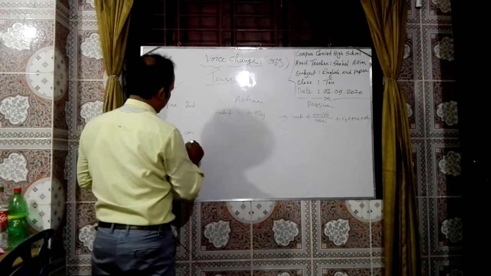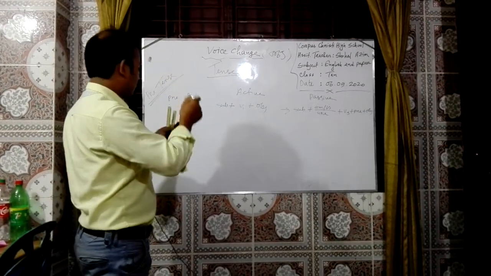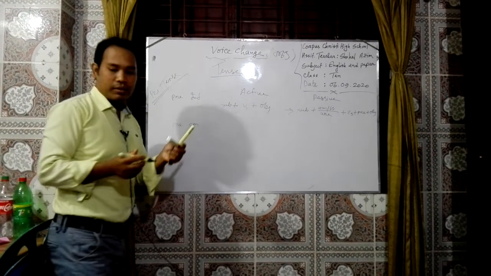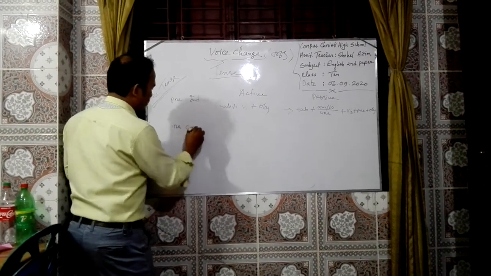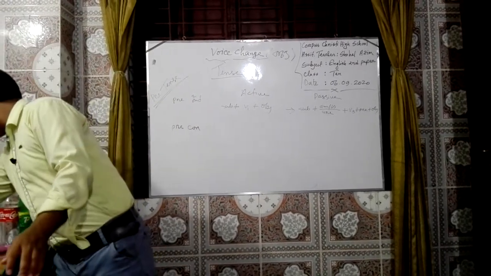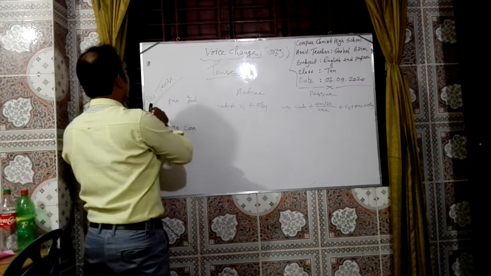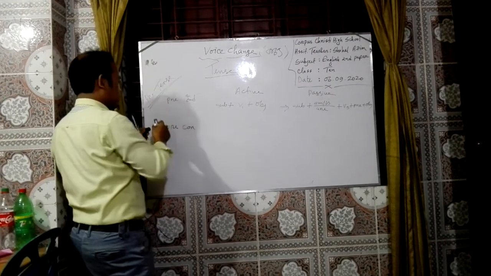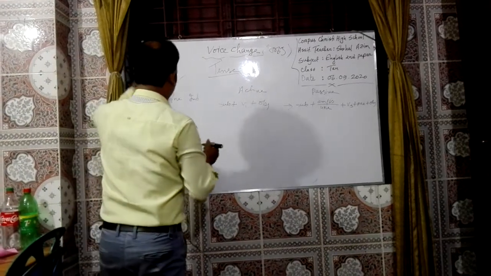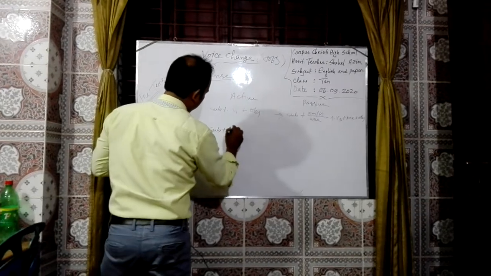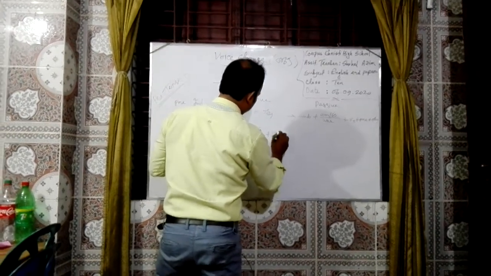Then present continuous. Present continuous will be like this: subject plus am, is, are plus verb plus ing plus object.